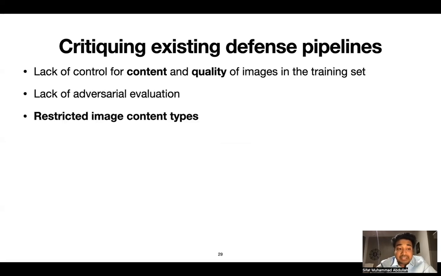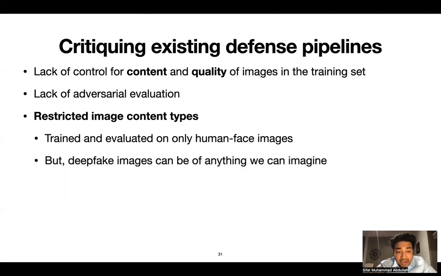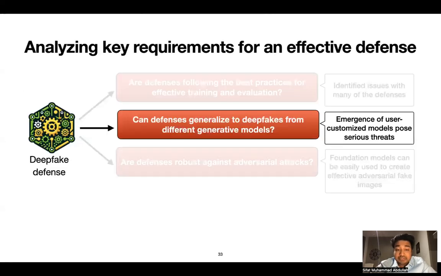And our final critique is the use of restricted image content types. Defenses now are only trained and evaluated on human face images. But now deepfake images can be of anything that we can imagine. That's why defenses going forward should be evaluated with diverse image contents. Now let's look at the second key requirement of generalization and how user-customized models pose threats in this respect.